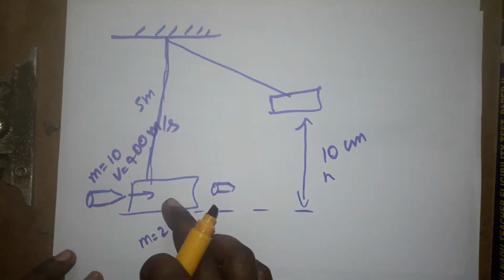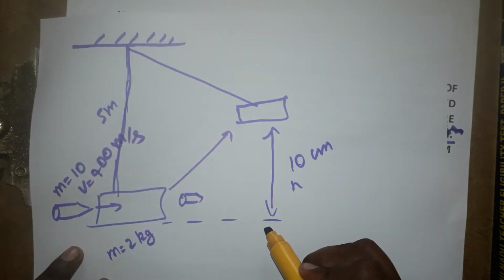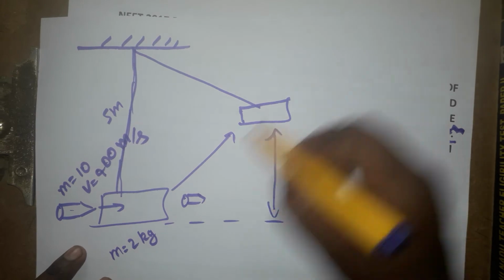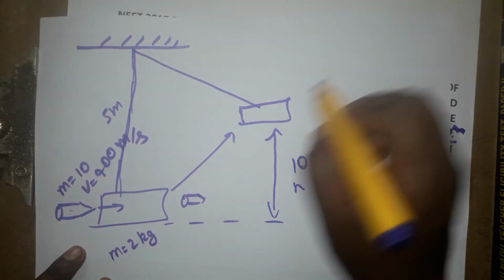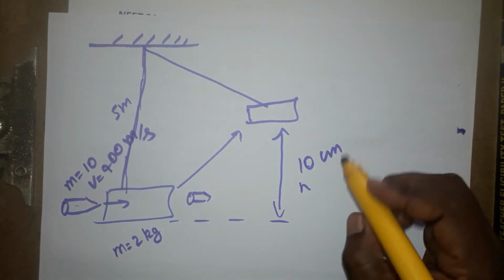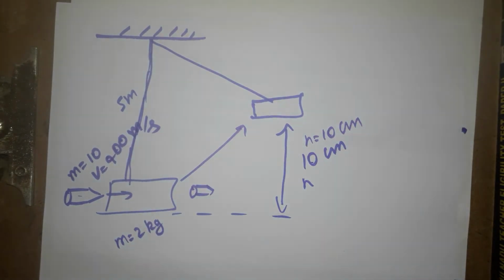So it is penetrating into the wood. The wooden block is going to rise vertically. The bullet is fired horizontally, and the block is going to move horizontally and then rise vertically. It is raised by 10 centimeter. Now we should find the velocity with which the bullet is going to come out. That's the thing we have to find.